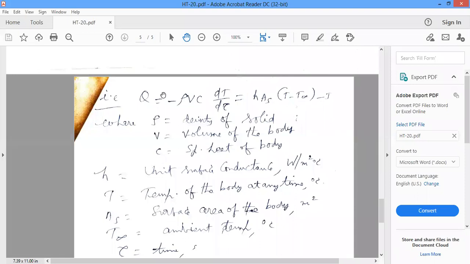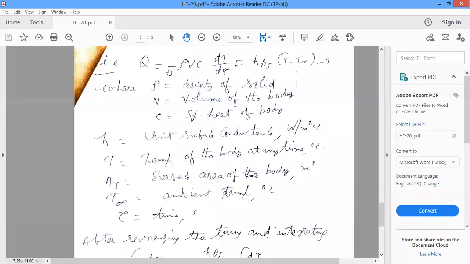Where rho is the density of the solid, V is the volume of the body or the given solid, C is the specific heat of the body or the given solid, T is the temperature of the body at any given time, and tau is the time.